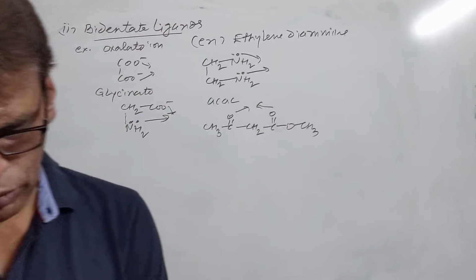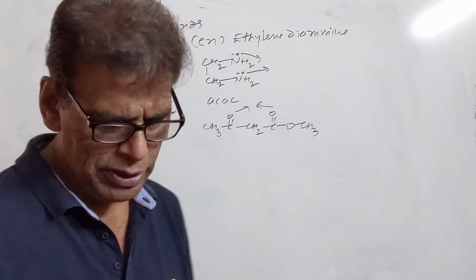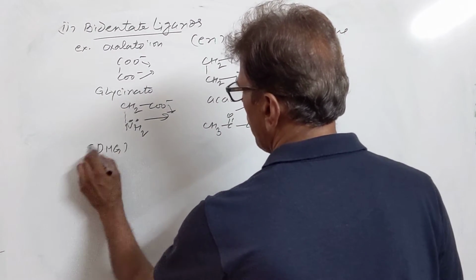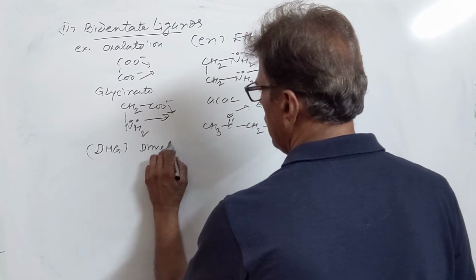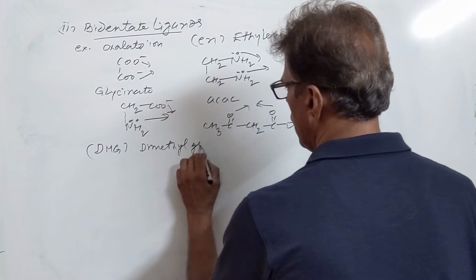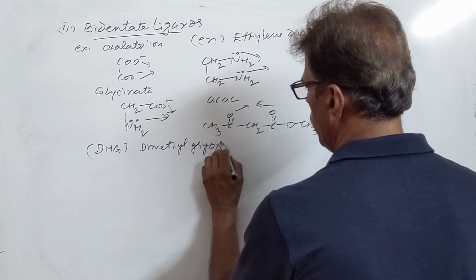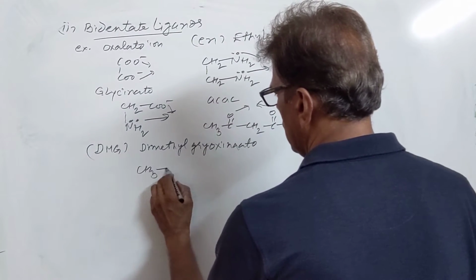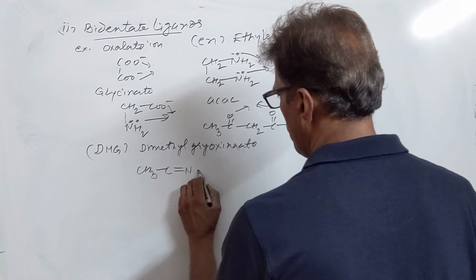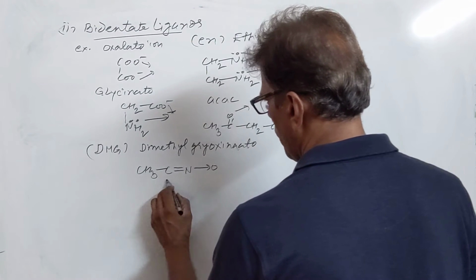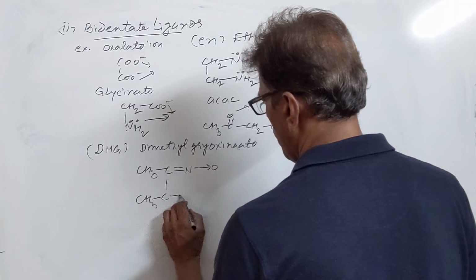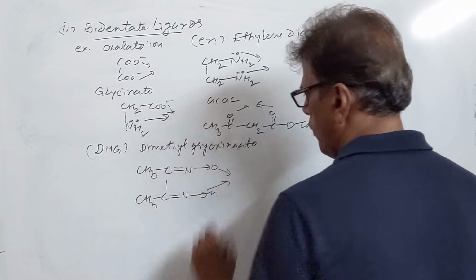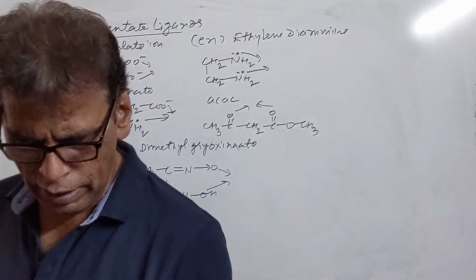Then we come to another class, dimethyl glyoxymato, DMG. CH3 CN. So this is dimethyl glyoxymato.